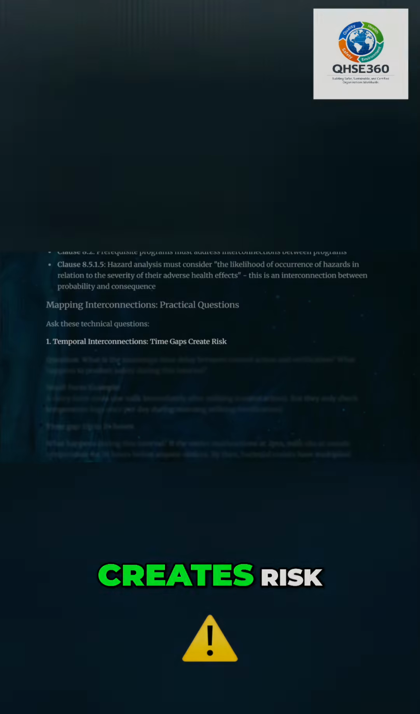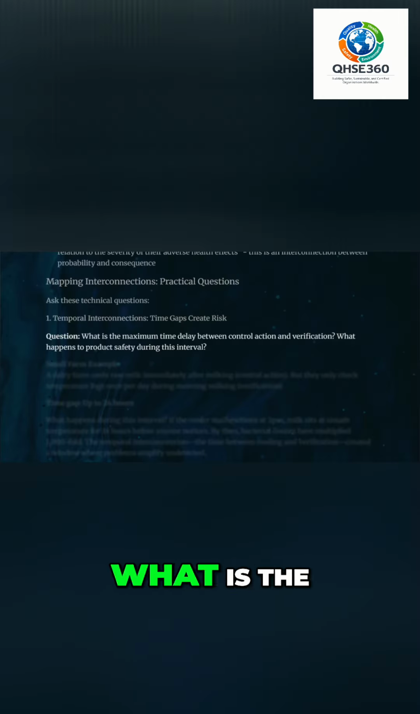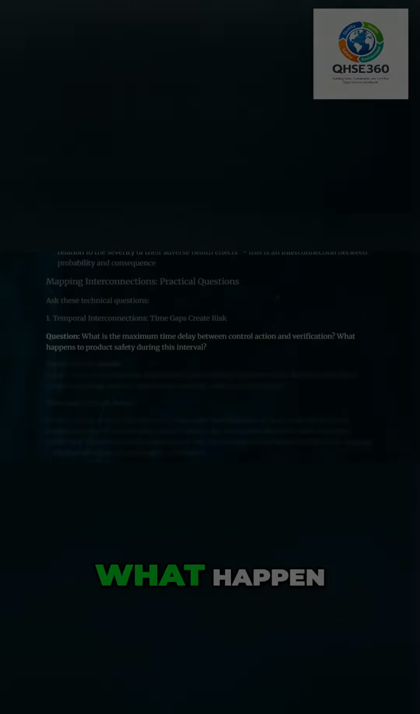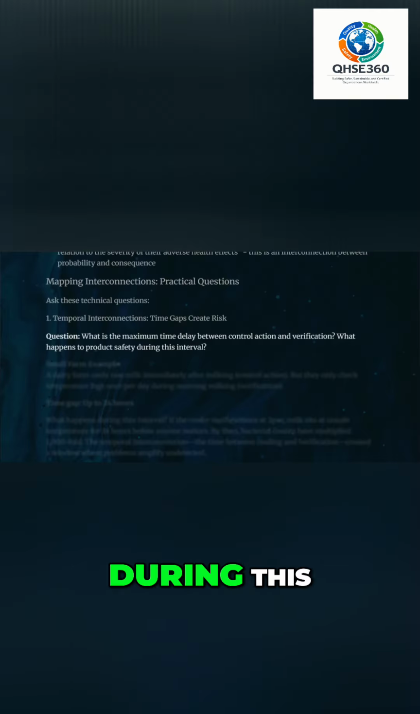Time gap creates risk. And the question we should ask here: what is the maximum time delay between control action and verification? What happens to product safety during this interval?